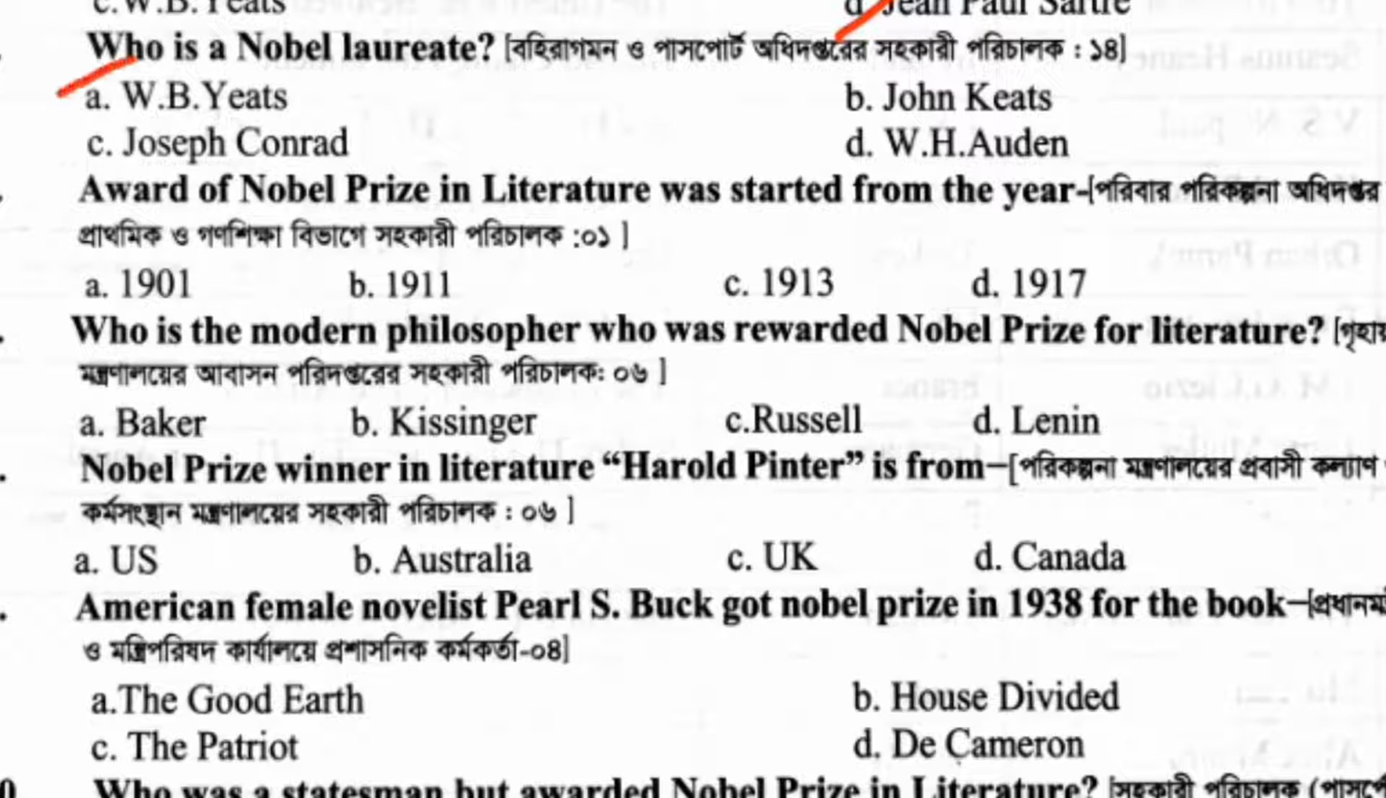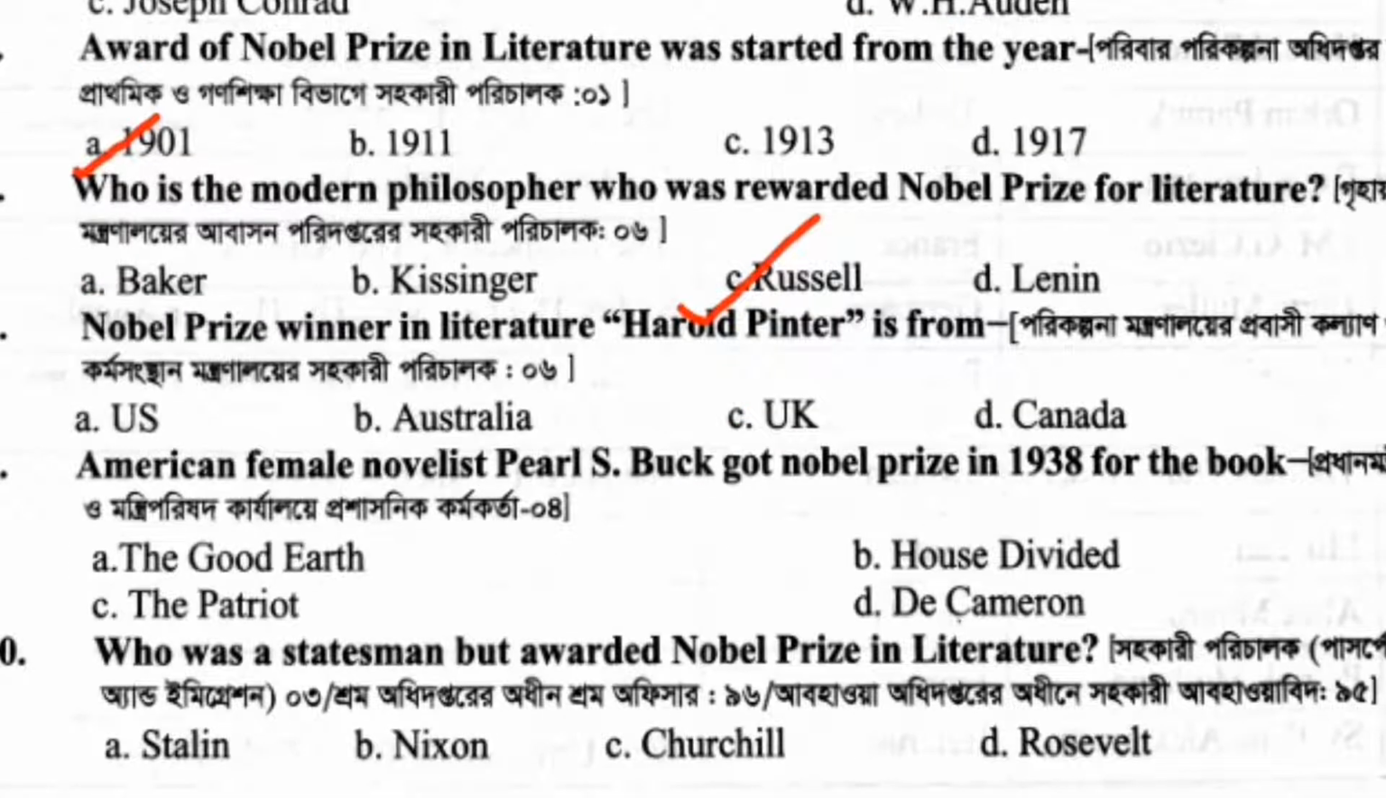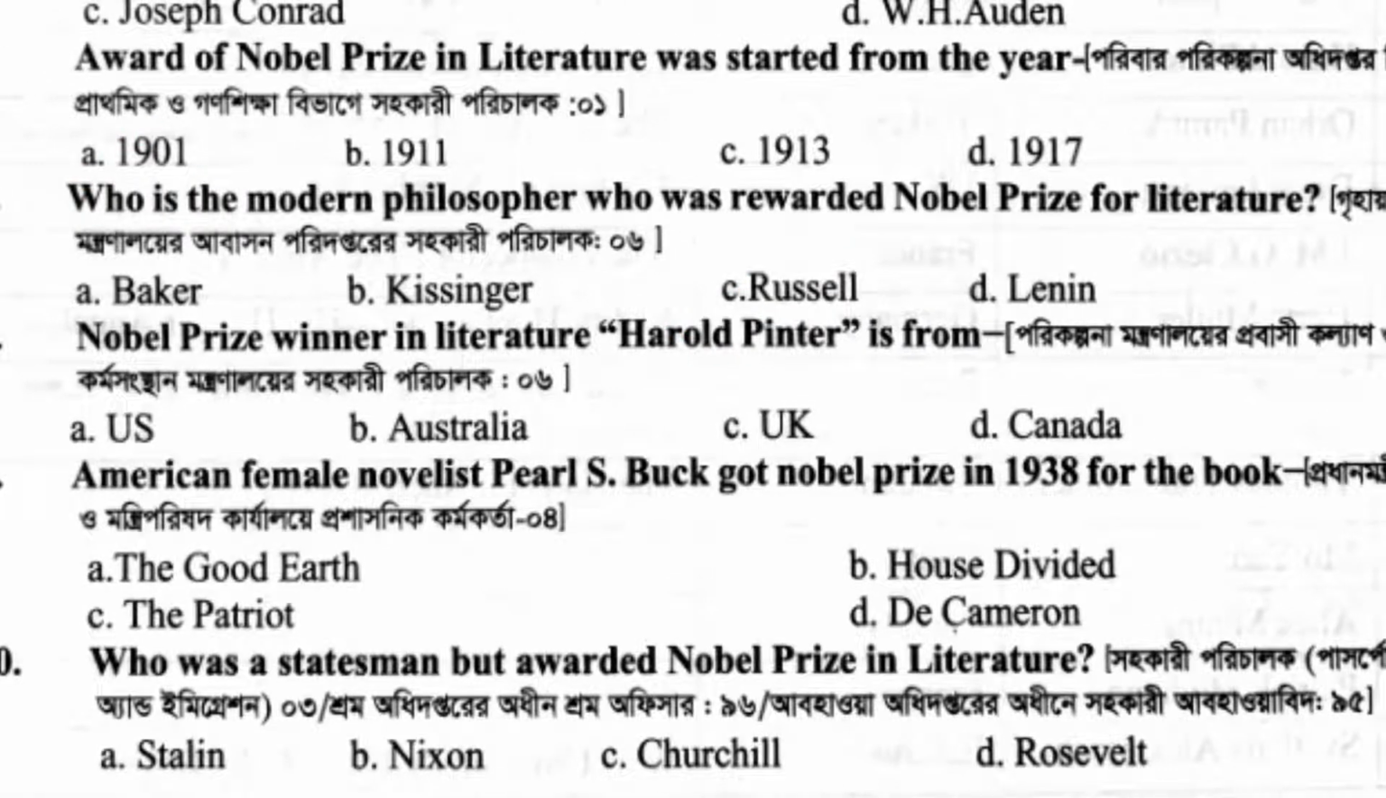Who is a Nobel laureate? W.B. Yeats. Award of Nobel Prize in Literature was started from the year 1901. Who is the modern philosopher who was rewarded Nobel Prize for Literature? Bertrand Russell. Nobel Prize winner in Literature Harold Pinter is from dash. Harold Pinter is from UK.